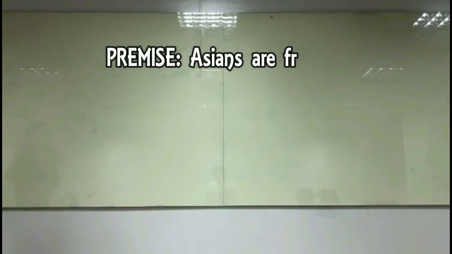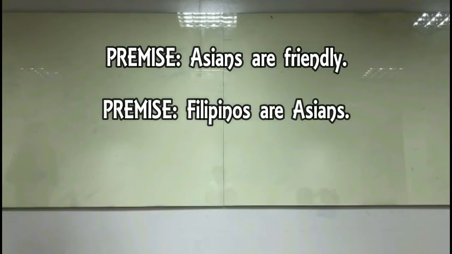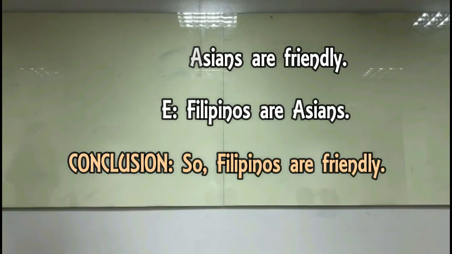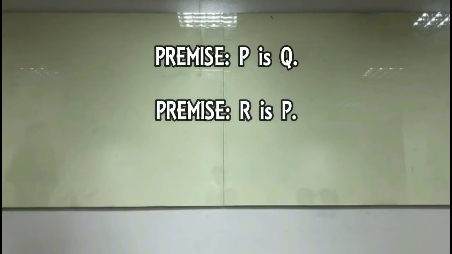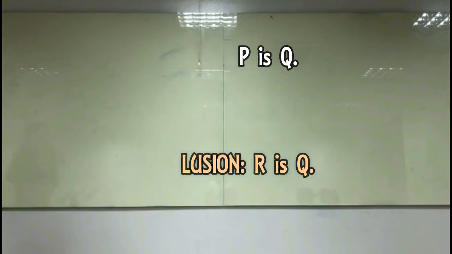For example, Asians are friendly. Filipinos are Asians. So, Filipinos are friendly. Because Asians are friendly and because Filipinos are Asians, we can therefore conclude that Filipinos are friendly. Second example. For premise number 1, P is Q. Premise number 2, R is P. So we can therefore conclude, R is Q.